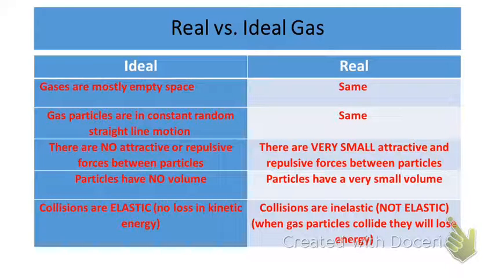Also, particles that are ideal don't really have a volume, meaning that they're spread out in a huge volume, a huge space. They're free. In an ideal gas, the particles are free to move. There's nothing holding them back to create a volume. Whereas in a real gas, because there are intermolecular attractions, the particles do have a small volume. They're not quite as free to move around. They don't have that complete, full freedom of motion.